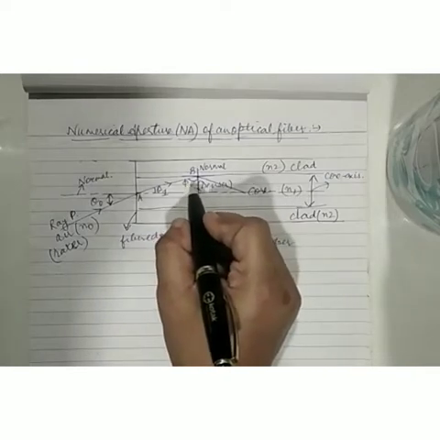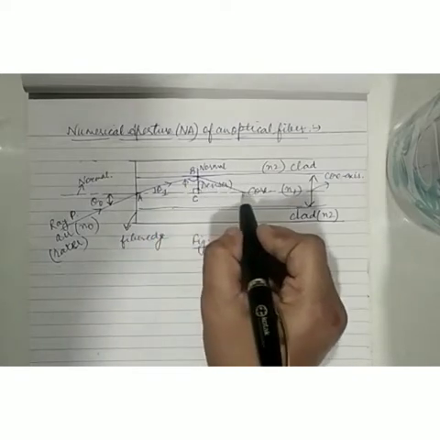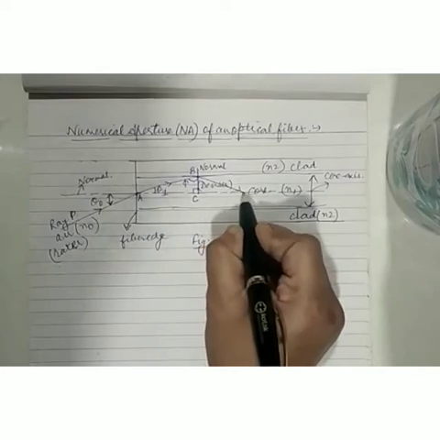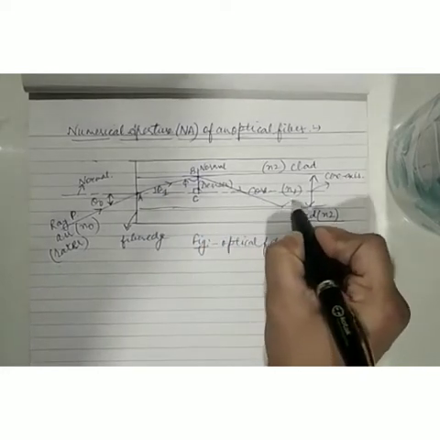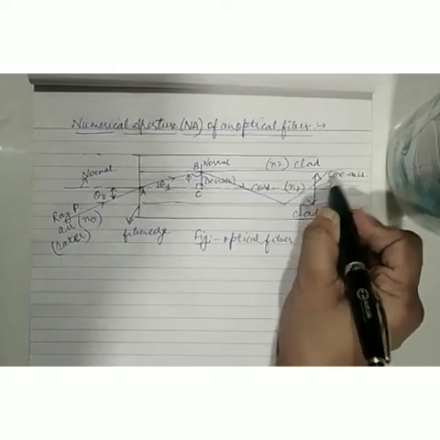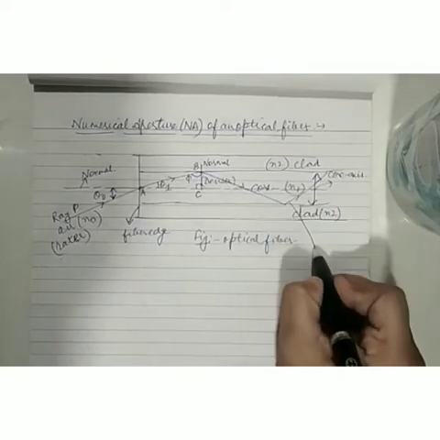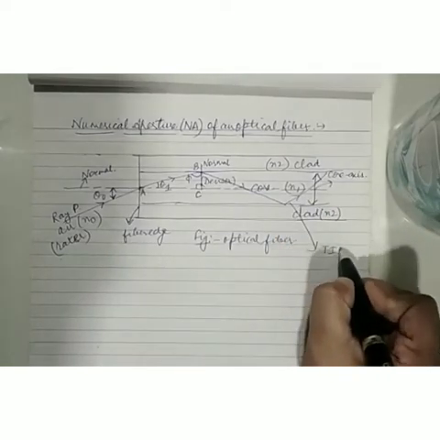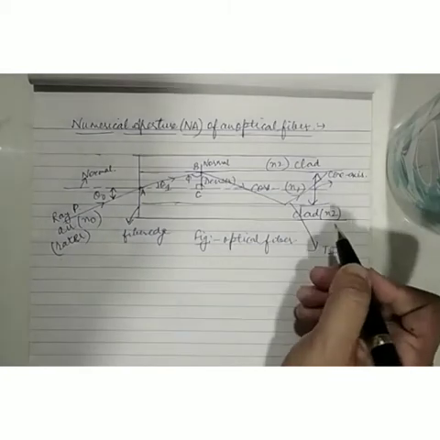Now I have assumed that this light ray, once it enters into the fiber, shows the total internal reflection mechanism, that is TIR. This is the totally internally reflected light ray.